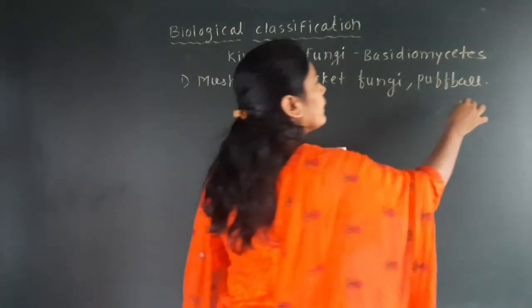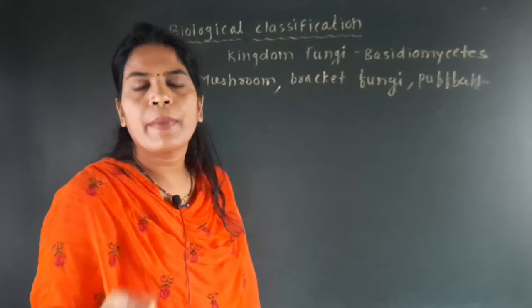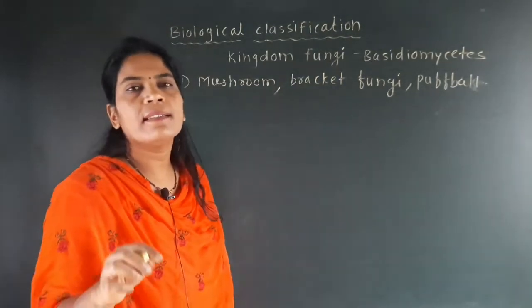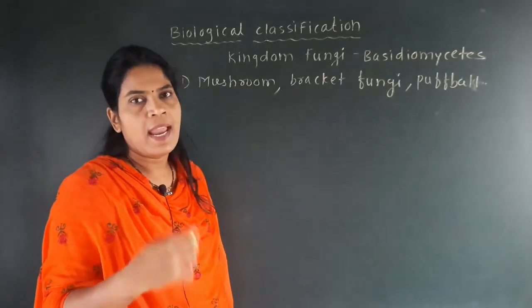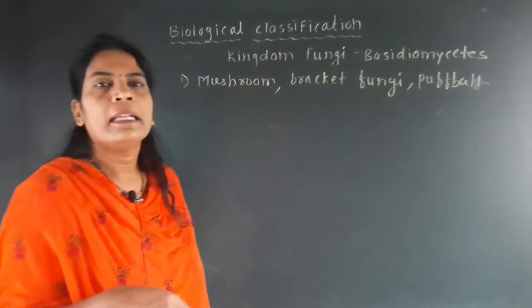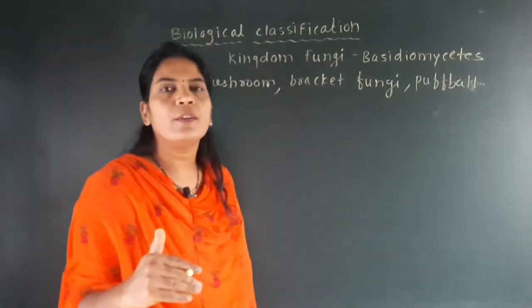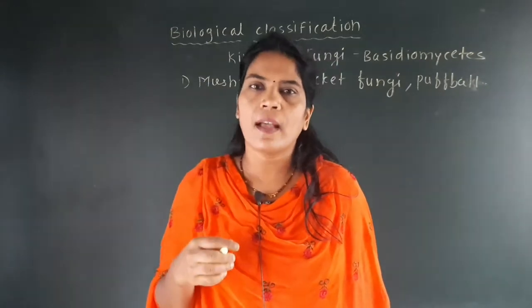So here mushroom, bracket fungi and puffball, these are the three examples of fungi which are very important, and they belong to the group Basidiomycetes. Then in the same way we will see the habitat of the Basidiomycetes, its asexual form, its sexual form, its example and its structure.